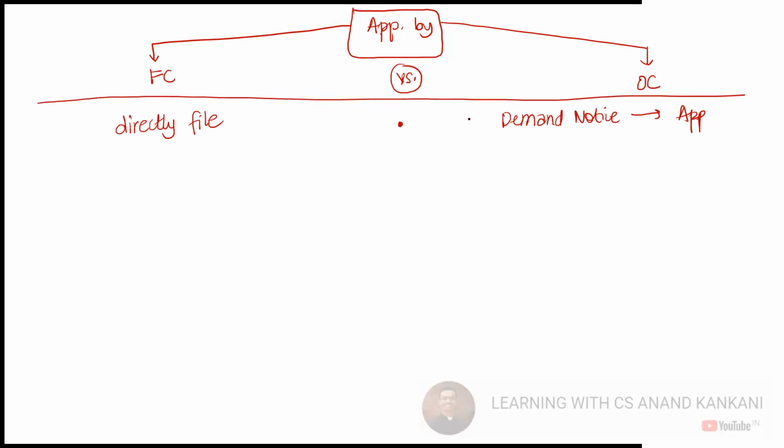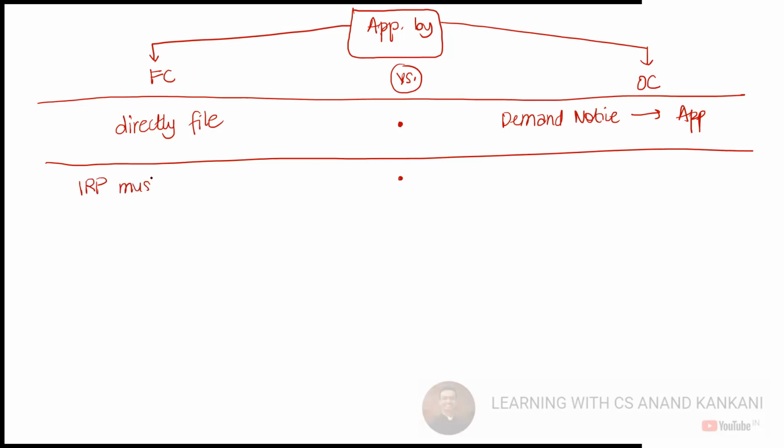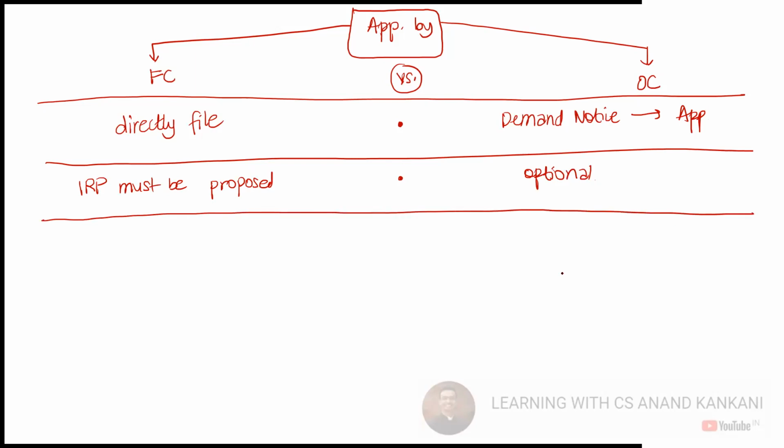Okay, what else? One was IRP, the name of IRP. Right, Sridevi ji has answered that here, in case of a financial creditor, the IRP must be proposed, and here it is optional. Very good. What else? Is there anything else that you could notice?